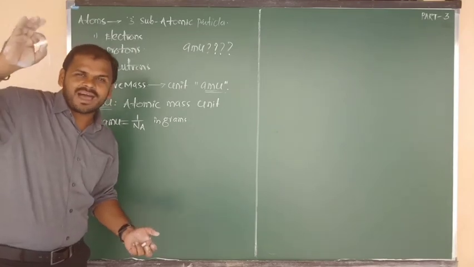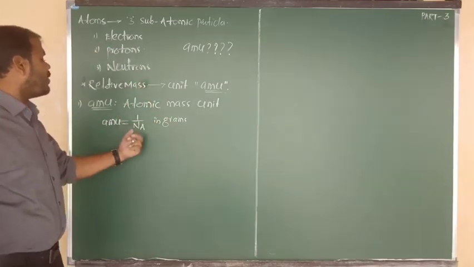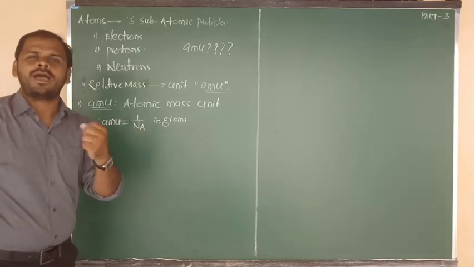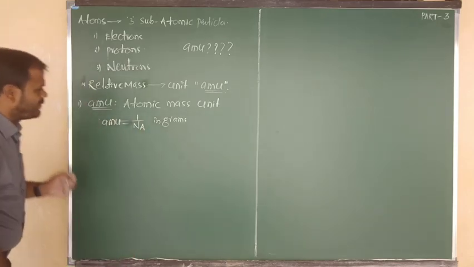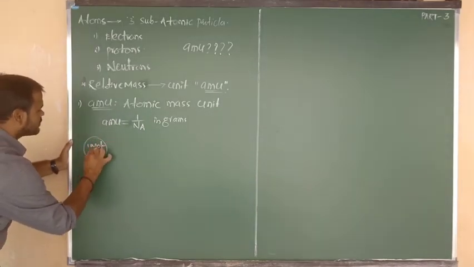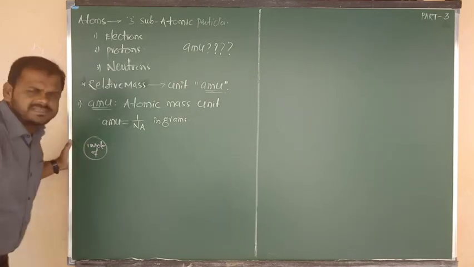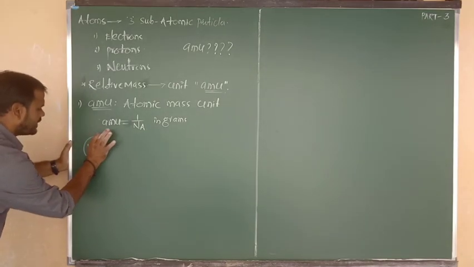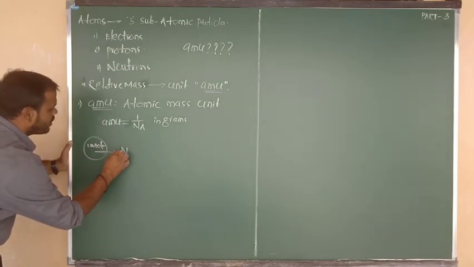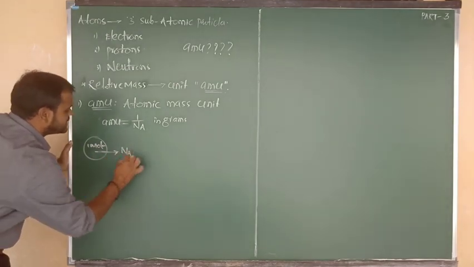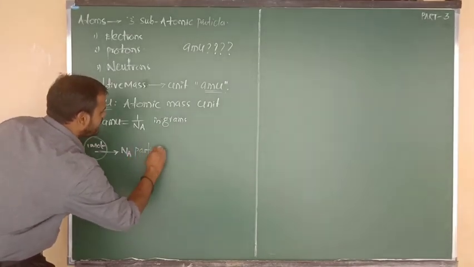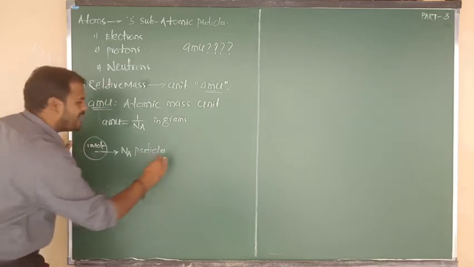In the bridge course time, I already made one video particularly on Avogadro's number. Anyway, once again I am going to revise. Listen carefully. 1 mole of any substance contains the Avogadro number of particles. 1 mole of any substance contains Na number of particles. What is meant by Na? The meaning of Na is Avogadro's number.